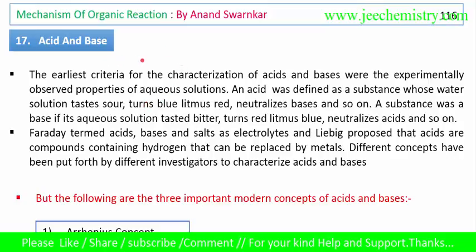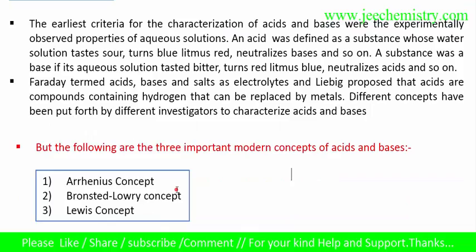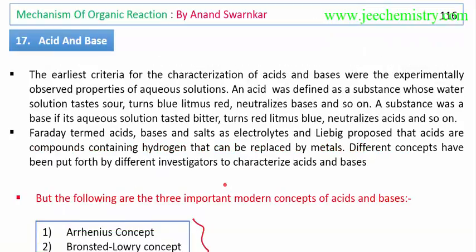First of all, we have to know the basics about what is acid and base. There are three types of concepts to know in acid base: the Arrhenius concept, the Bronsted-Lowry concept, and the Lewis concept. Before this, we have to know something about the past of acid and base. Earlier criteria for the characteristics of acid and base were experimentally observed properties of aqueous solutions.